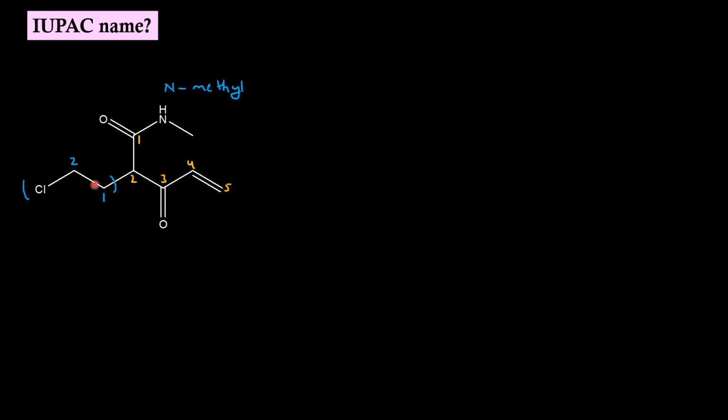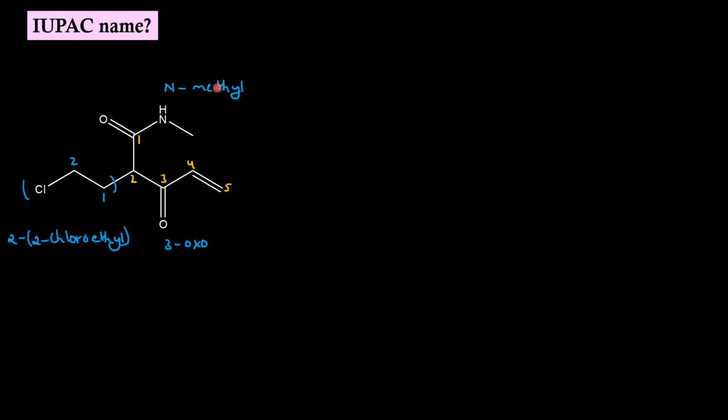So the name of this prefix will be, on position 2 inside the bracket, 2-chloroethyl. For the carbonyl oxygen, it is 3-oxo. The double bond will be addressed in the primary suffix.